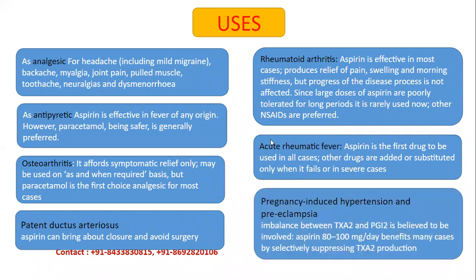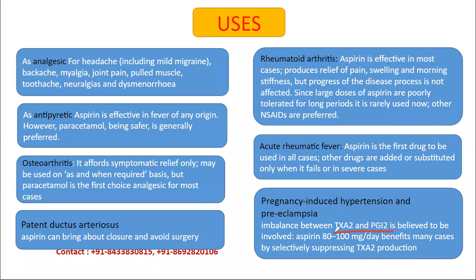Then next is pregnancy induced hypertension and preeclampsia. Preeclampsia is again very high blood pressure. If there is an imbalance between thromboxane A2 and PGI2, this is the main cause that leads to development of pregnancy induced hypertension and preeclampsia. Here again, aspirin can be given in a dose of around 80 to 100 mg per day, and this will treat it by selectively suppressing thromboxane A2 production.